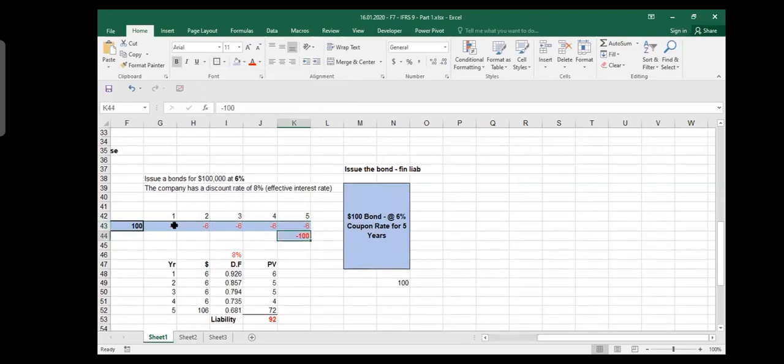And we know the concept of time value of money. We say that $1 today is not equal to $1 tomorrow. This $6 comes in the first year, the second year, third year, fourth year, and fifth year, and the $100 is also in the fifth year.